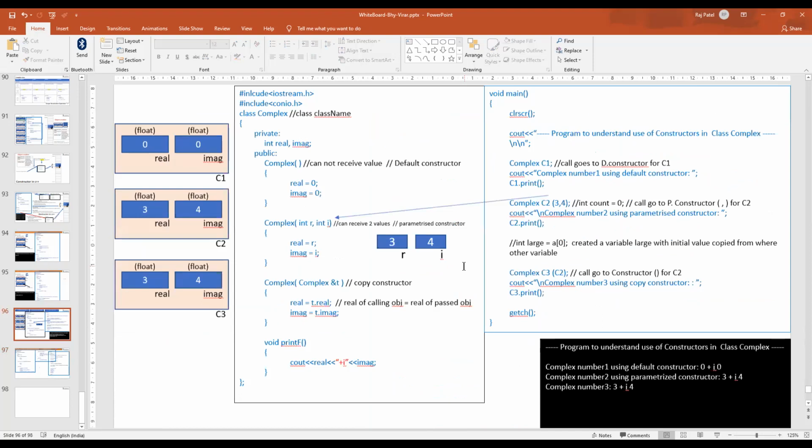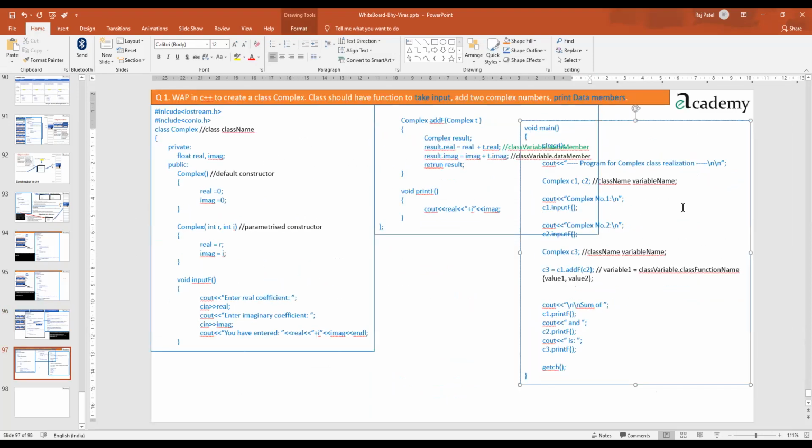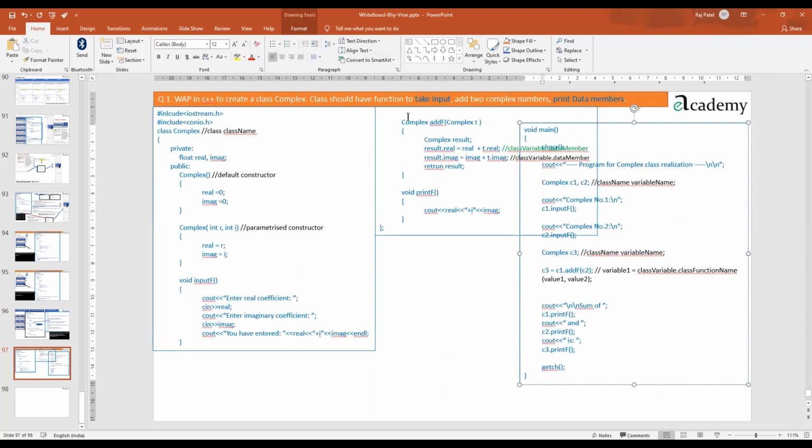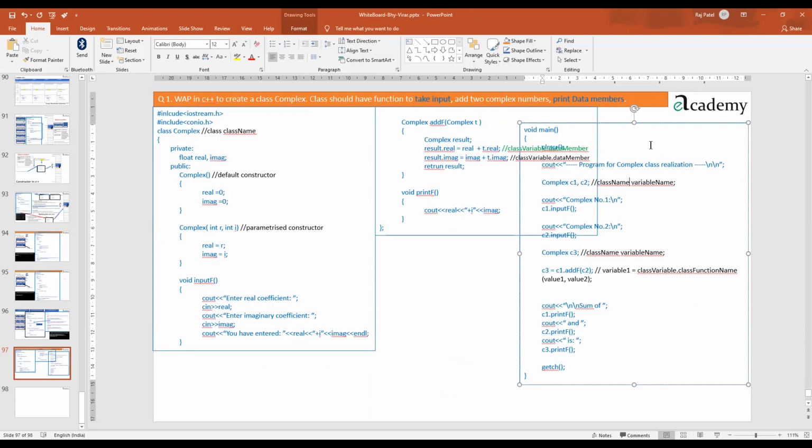Okay, yeah, this is how it looks: constructor, default constructor, parameterized constructor, input function, add function, and print function. Right now I'm just taking out these comments because they are very old now. We don't need to refer to comments anymore.